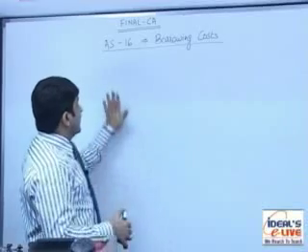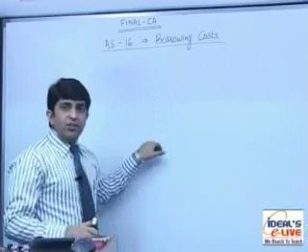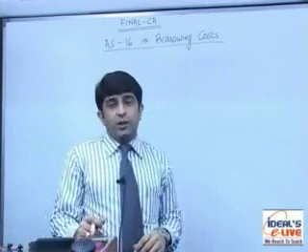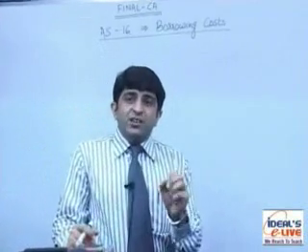Now friends, accounting standard 16, borrowing costs. Before you know anything about this standard, first try to understand the objective of this accounting standard. When an enterprise incurs borrowing cost, how these borrowing costs should be treated in the accounting records. That is, the primary objective of accounting standard 16 is to prescribe the accounting treatment of the borrowing costs incurred by the enterprise. When an enterprise borrows funds and incurs cost incidental to that, we say that the enterprise has incurred borrowing costs. How these borrowing costs should be treated in accounting records, that is the primary objective of this accounting standard.